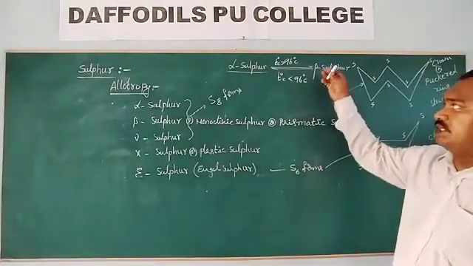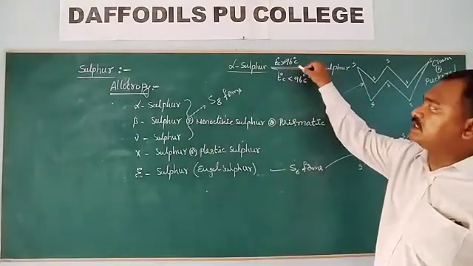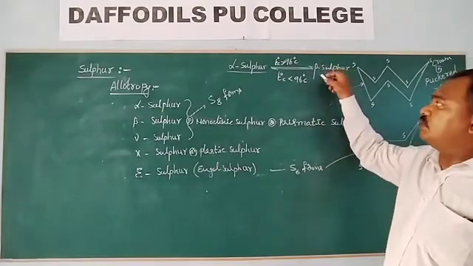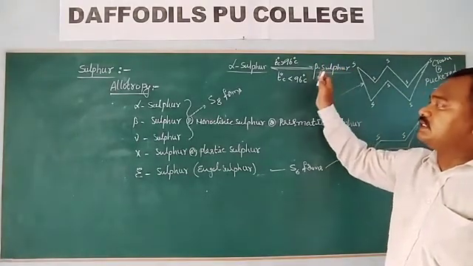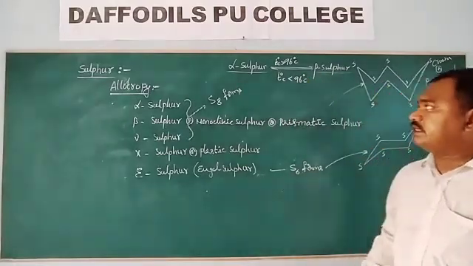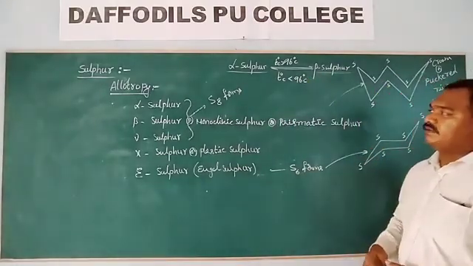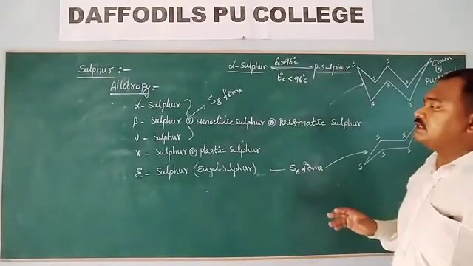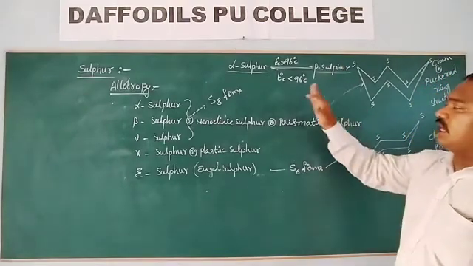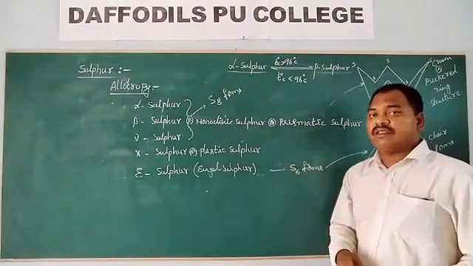When sulfur is heated above 96 degrees centigrade and cooled, you will get beta sulfur. Below 96 degrees centigrade, you can see alpha sulfur. At 96 degrees centigrade, both alpha and beta sulfurs are in equilibrium.